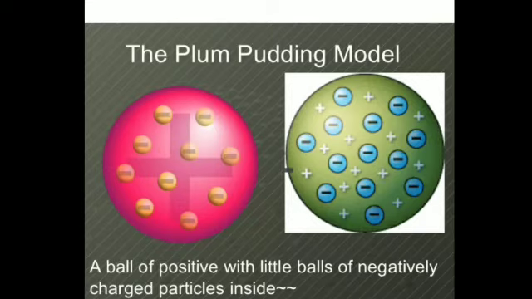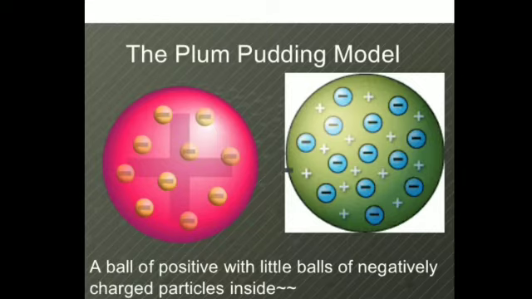He also compared it to the watermelon, as I had shown in the last session, where the red edible part represents the positive charge in which the electrons are embedded just like the seeds.